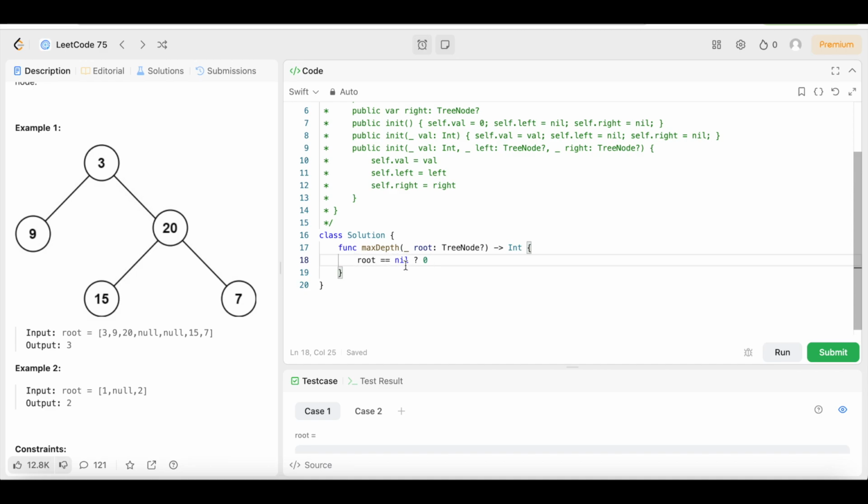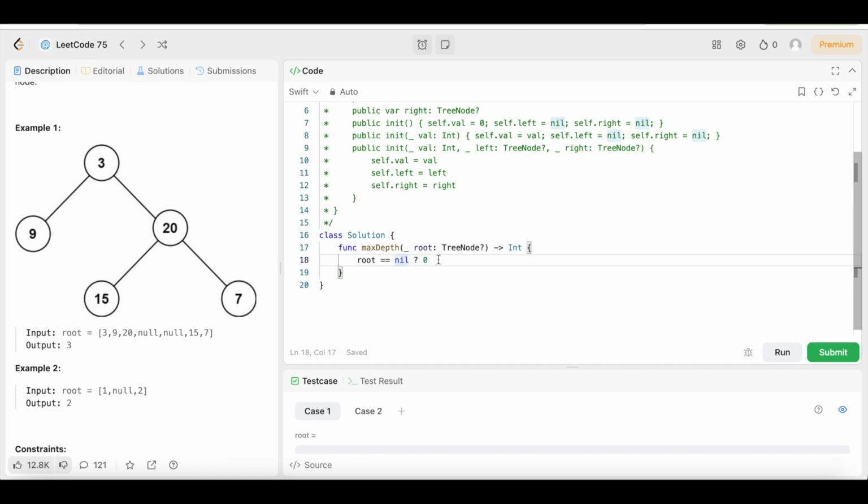Root is equal to nil, question mark 0. So basically, if root equals nil, then we're going to return 0. This is basically a boolean. So if root equals nil is true, then we're going to return 0.